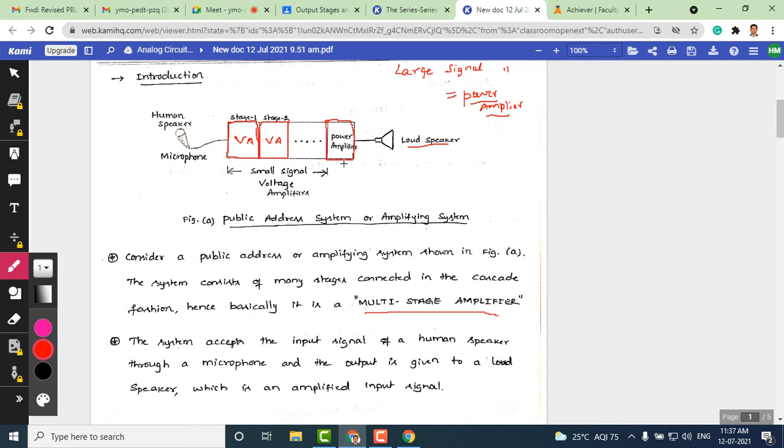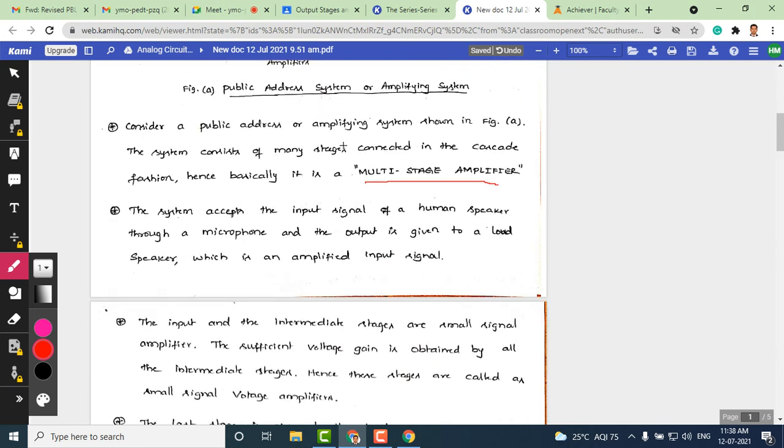In this particular chapter we are interested mainly in this power amplifier, and you should know what kind of signals you get prior to this. Obviously this is a large signal coming out of various cascaded amplifier stages. The dots show that there are multiple stages here, and the signal is again boosted and given as an input to the loudspeaker. So our interest is the power amplifier here.